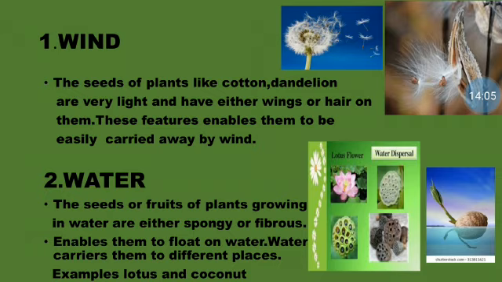Okay, when it falls, what happens? Because of the waves and all that, the coconut starts moving from that place and it starts floating and keeps on moving, and then when it reaches the land, it germinates and grows. Okay, and that is how the water helps in dispersal of coconut seeds.